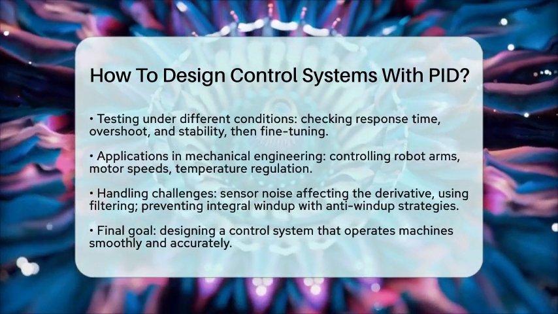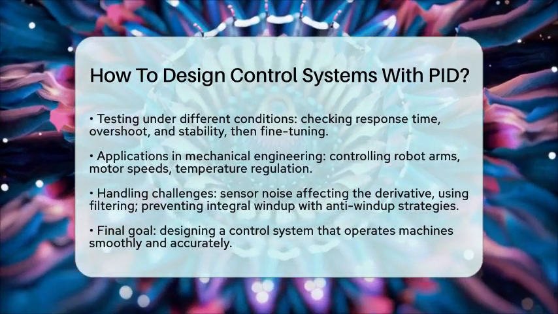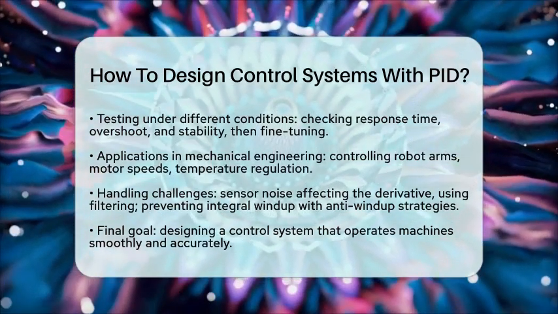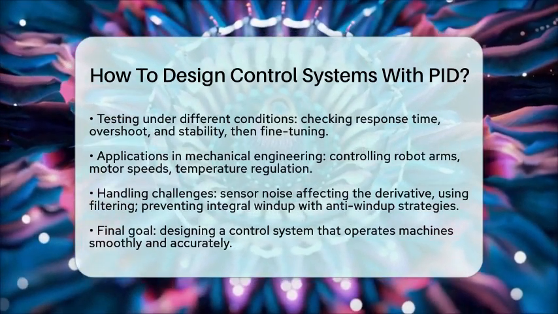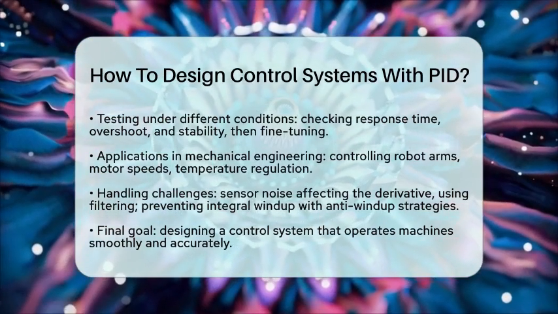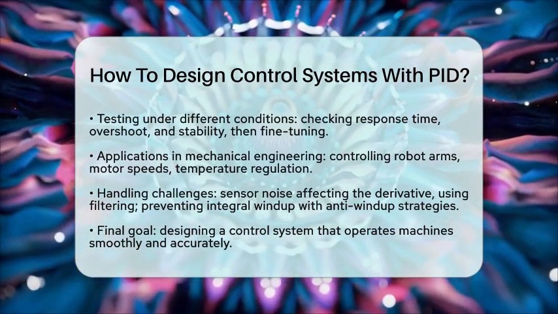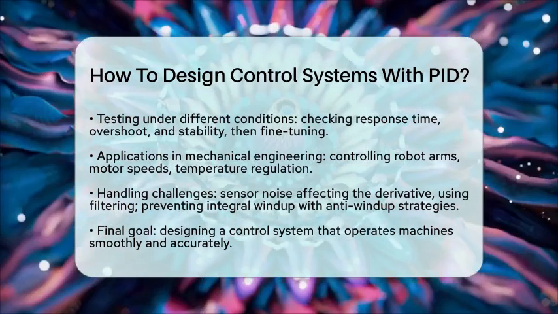By following these steps, you can design a control system that keeps your machines running smoothly and accurately. Whether it's a robotic arm or a temperature control system, a well-tuned PID controller makes all the difference.